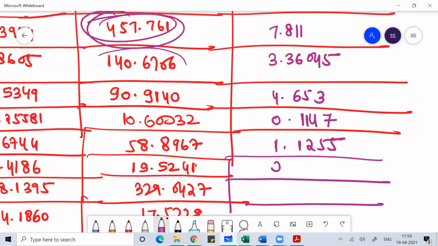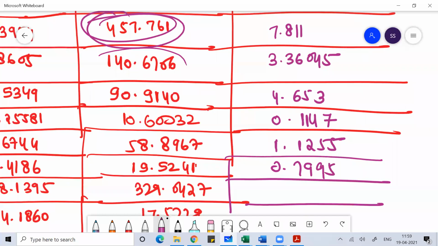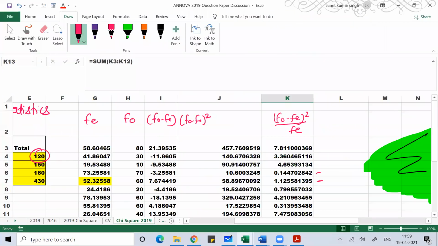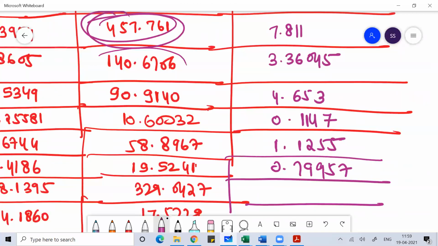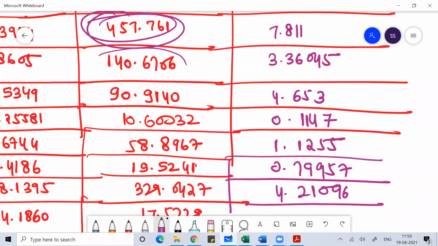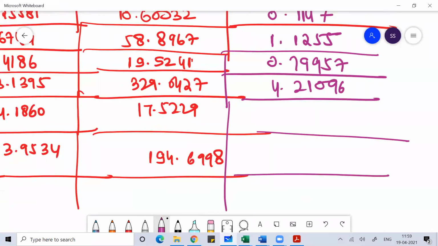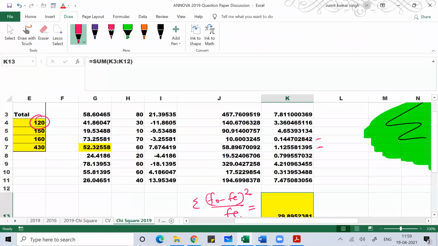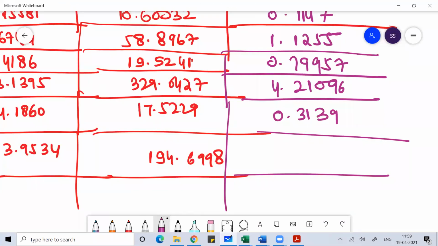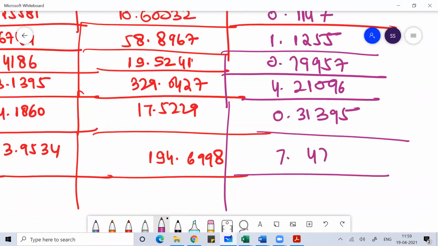Then 0.799557. Then 4.2106. Then 0.31395, and then 7.475.